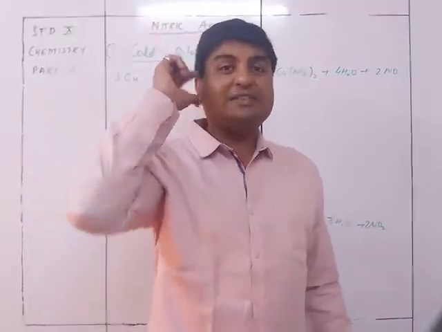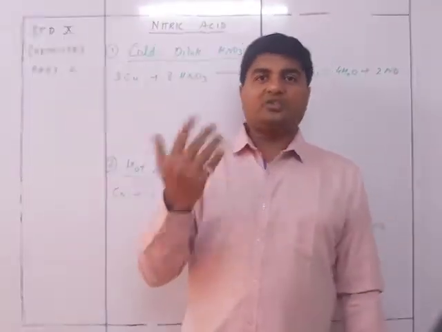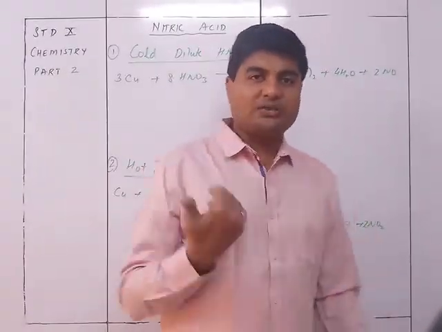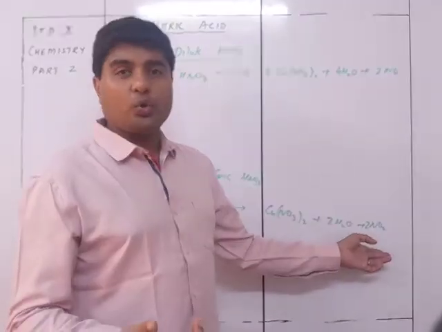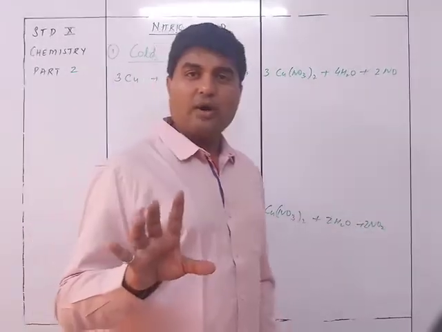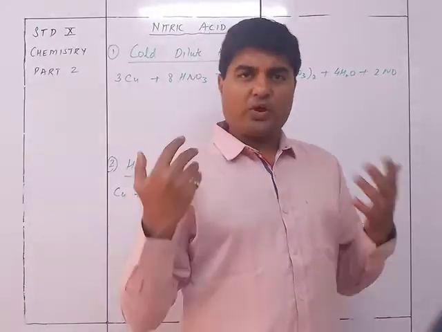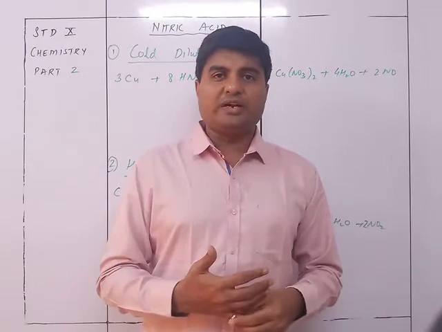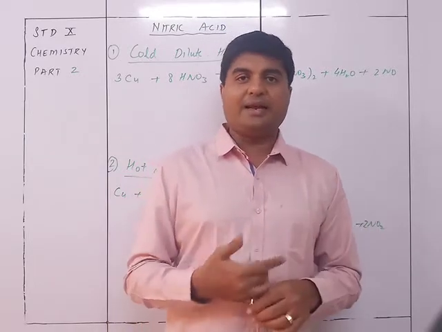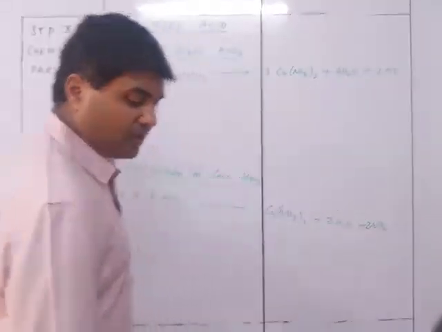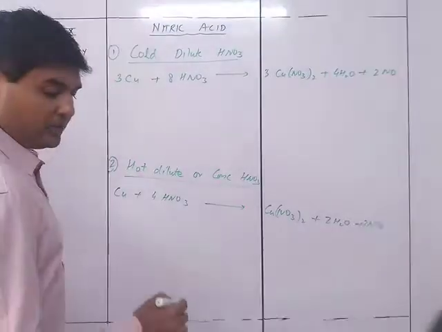Concentrated means more acid, more acid means more oxygen, remember it like this. Concentrated has more, therefore more oxygen, therefore NO2. Dilute is less oxygen, NO. Got it? You can remember it this way, just for your understanding, so that you do not get confused. Concentrated means more acid, more oxygen. That's why NO2.